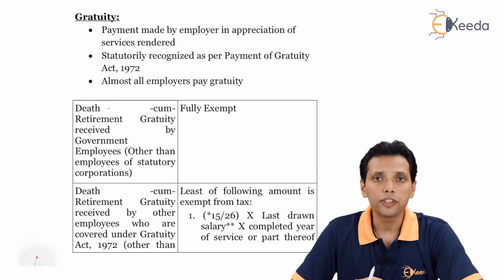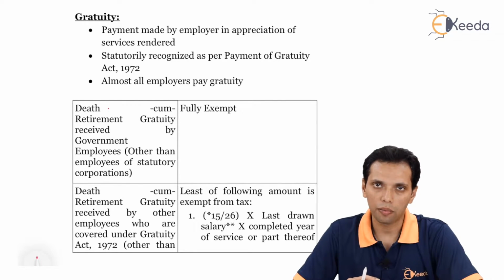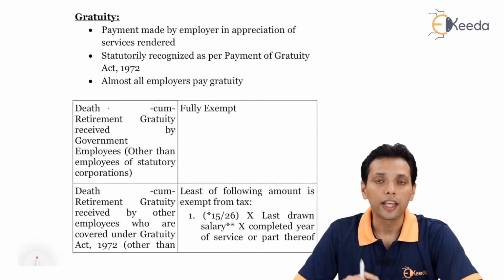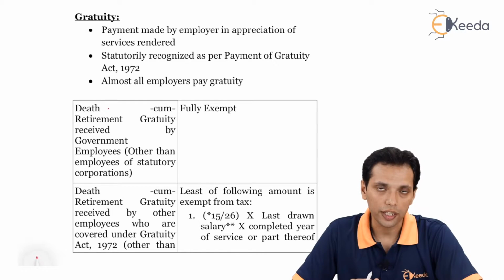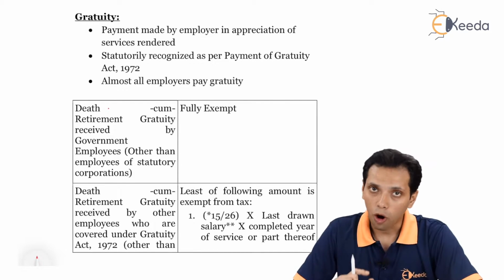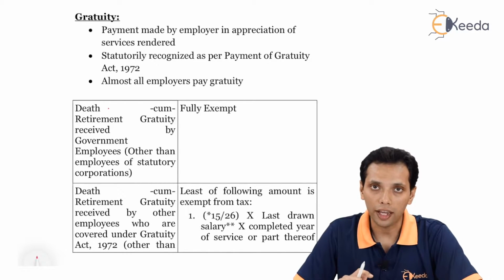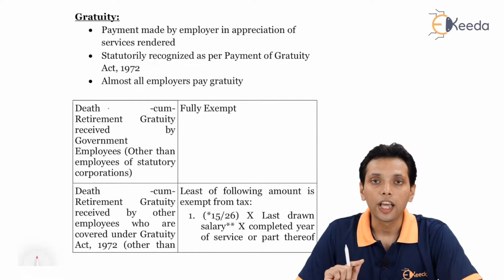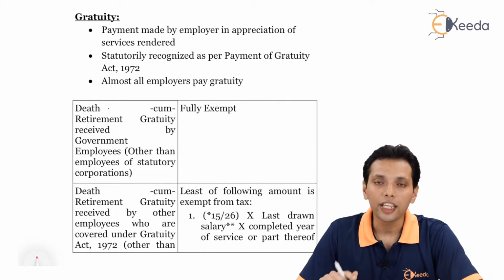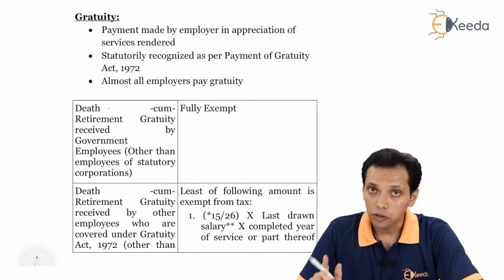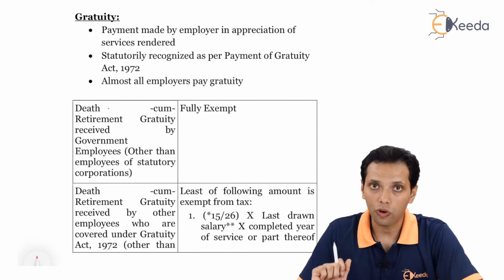If covered, the exemption is the least of the following: the amount of gratuity received, the amount of 20 lakhs, and the formula 15 by 26 into last drawn salary into completed years of service. Anything in excess of 6 months will be rounded off to 1 year.